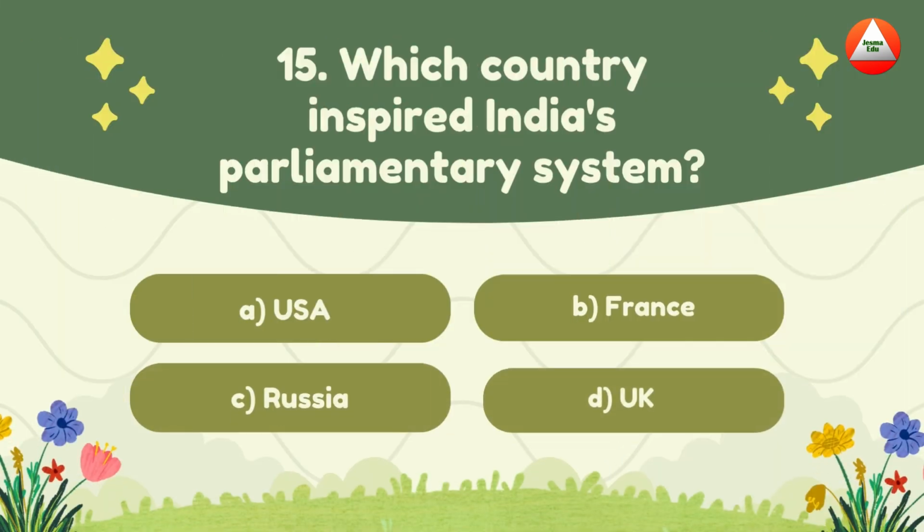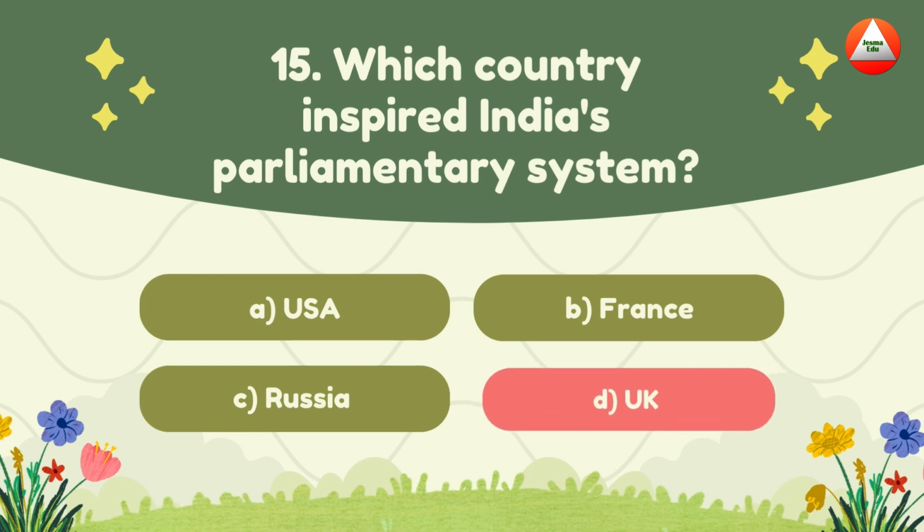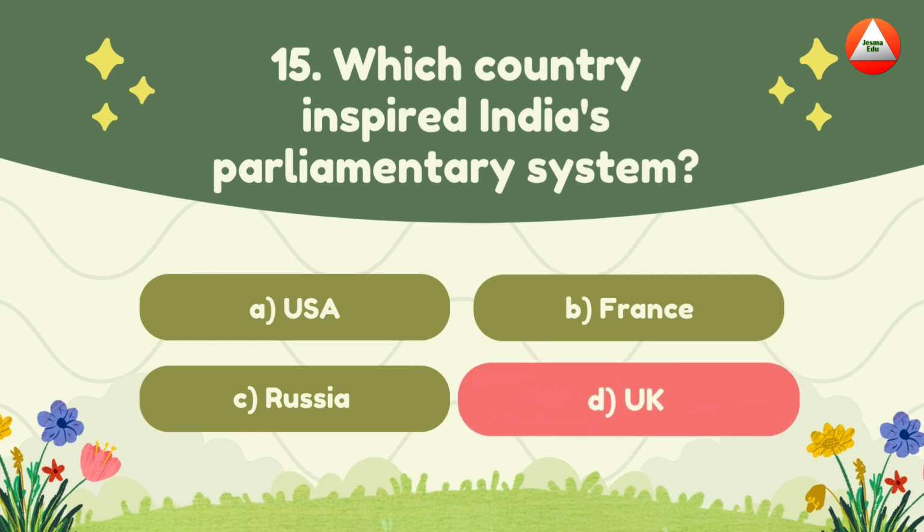Which country inspired India's parliamentary system? A. USA, B. France, C. Russia, D. UK. The answer is the UK. That's right. India took inspiration from the UK system, but made it stronger, more inclusive, and truly our own.